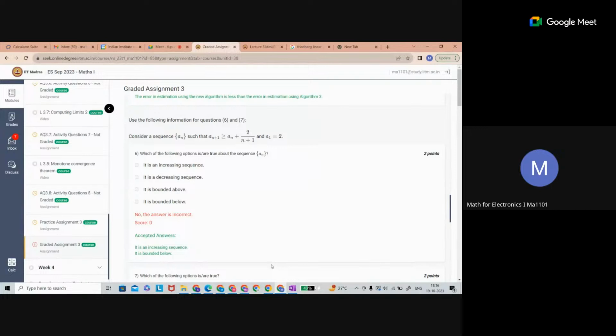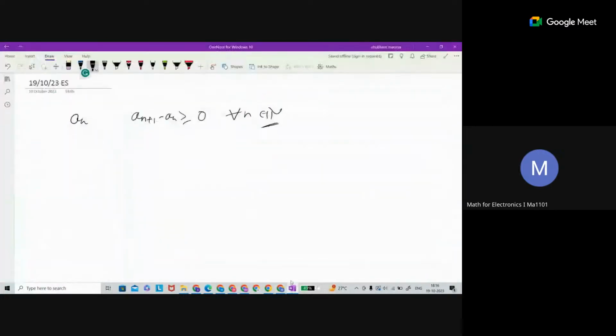There is no issue. Some sequences, for example (-1) to the power n, are both bounded above and bounded below. Even for this sequence, you can see that a_{n+1} is greater than or equal to a_n plus 2 upon n plus 1, where a1 is given, which is 2. Now this sequence is increasing, and the first term is 2.